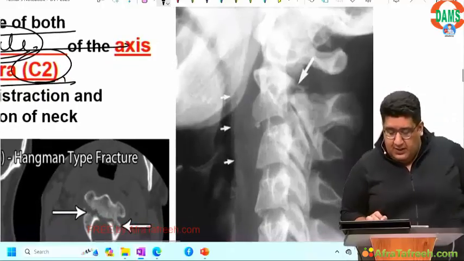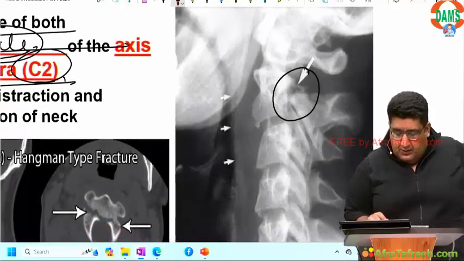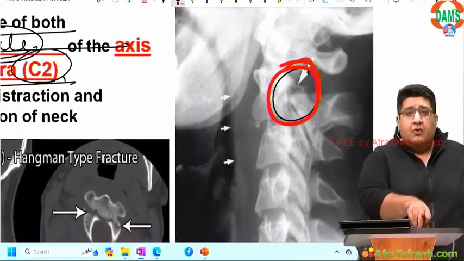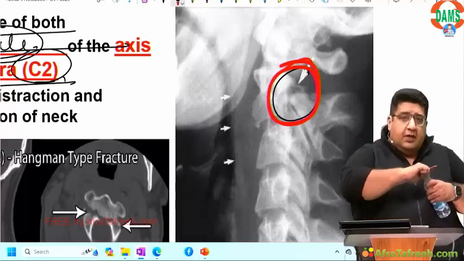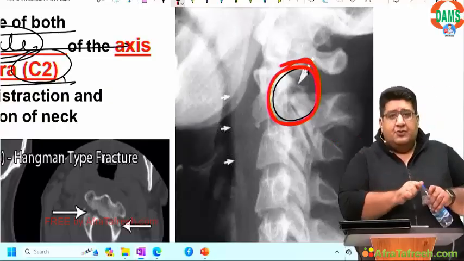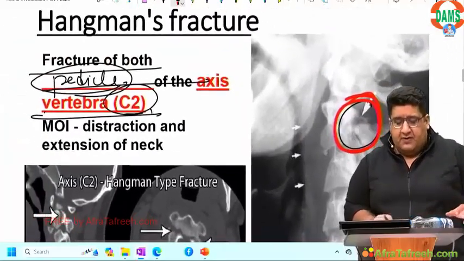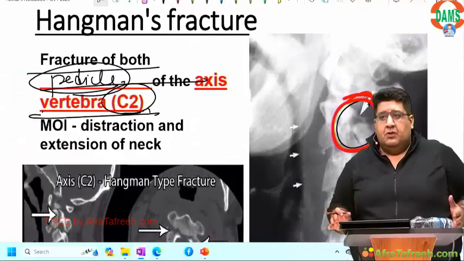If you don't believe me, let me show you. Although in your exam, nobody will ever ask you. This is not going to be an image-based question in your exam. I assure you, I promise you. Just remember, okay, fine, it is a fracture of the pedicle of the C2. Alright, done.